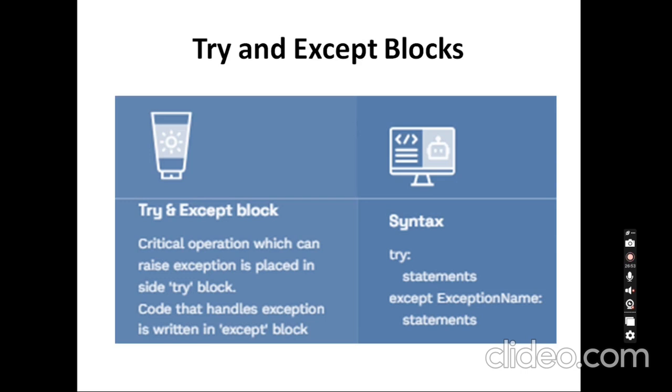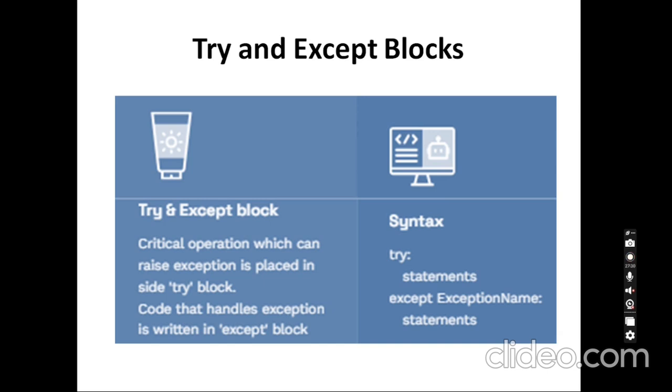These exceptions are handled using two blocks: a try block and an except block. Within the try block I give the critical operations, whichever operations may create exceptions. What does the try block do? The try block is executed first. If no exception occurs, then the except block is skipped. It will not go into the except block, and it will continue with the remaining code in the program.